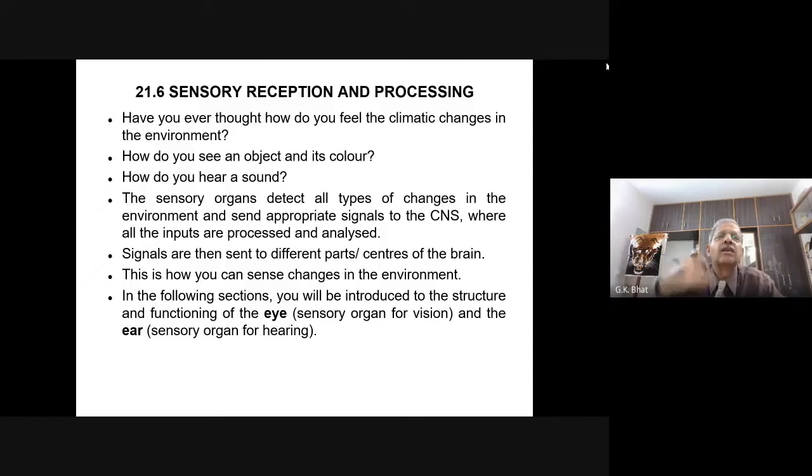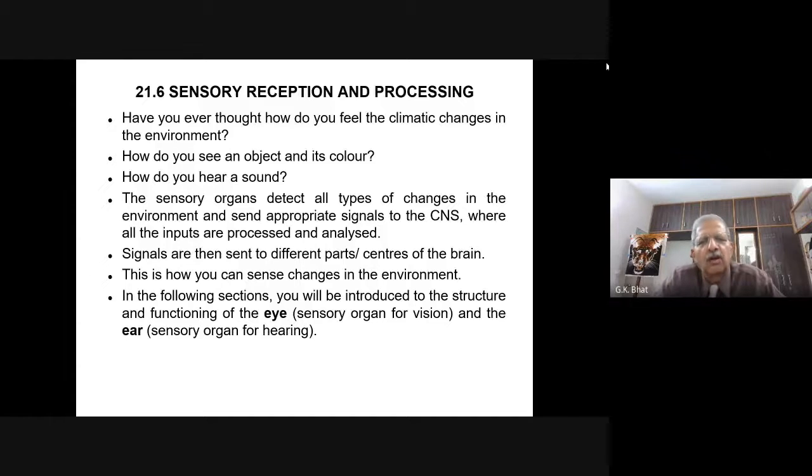How do we hear the sound? Is it that the sound we hear gets magnified? To answer all these questions, we have to look into the sensory organs.